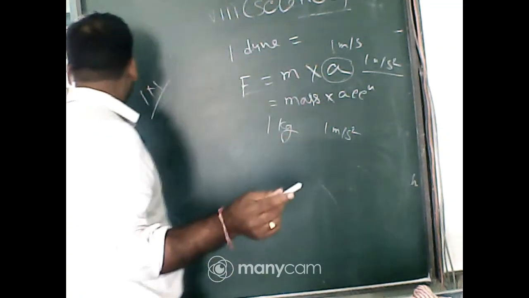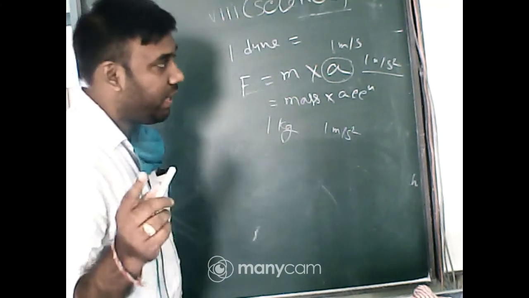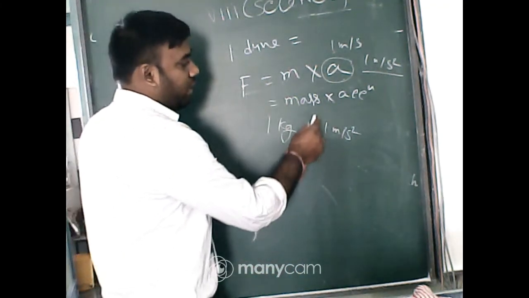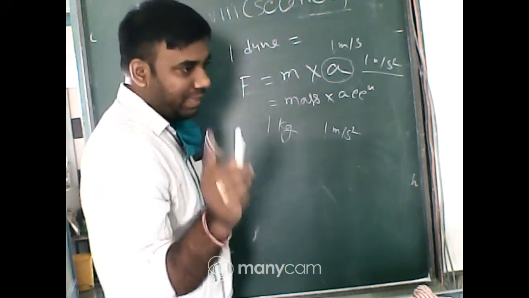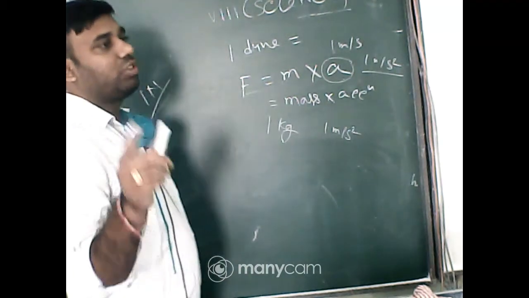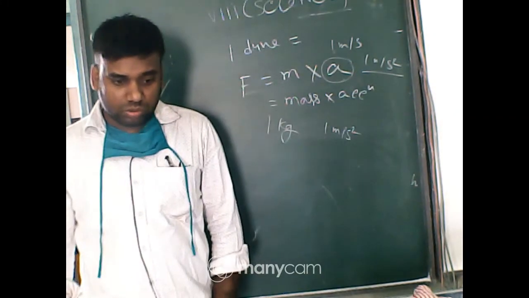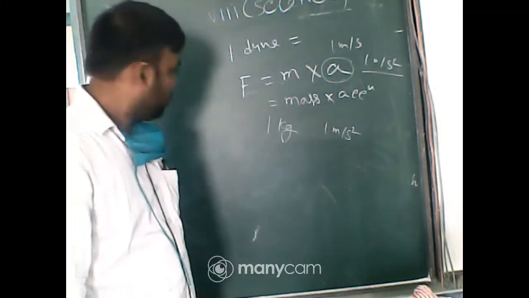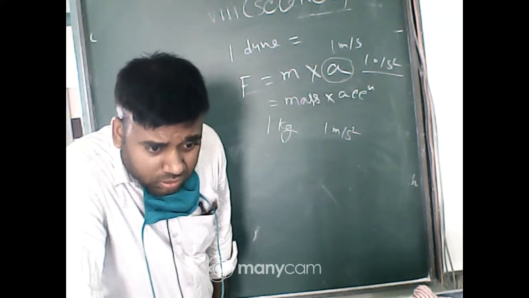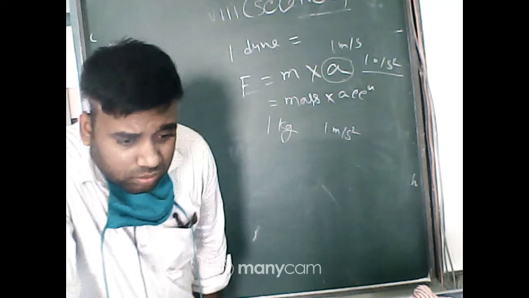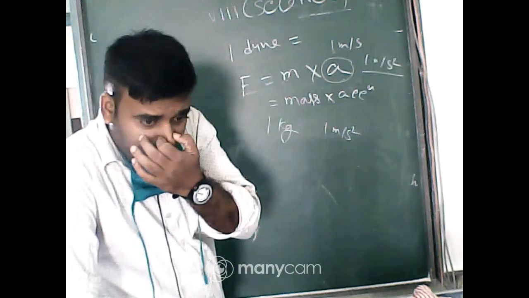If the amount of force which is applied to a body having mass 1 kg is able to produce an acceleration of 1 meter per second square on the body, then the amount of force is called 1 Newton. Got it everyone? Yes or no? It is also right, Ishita.